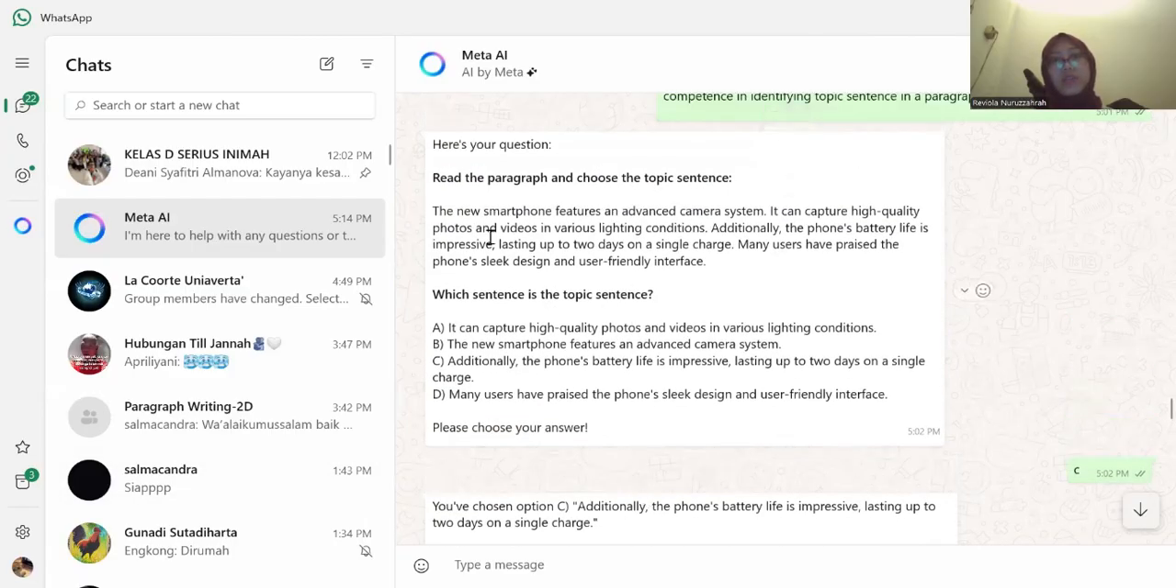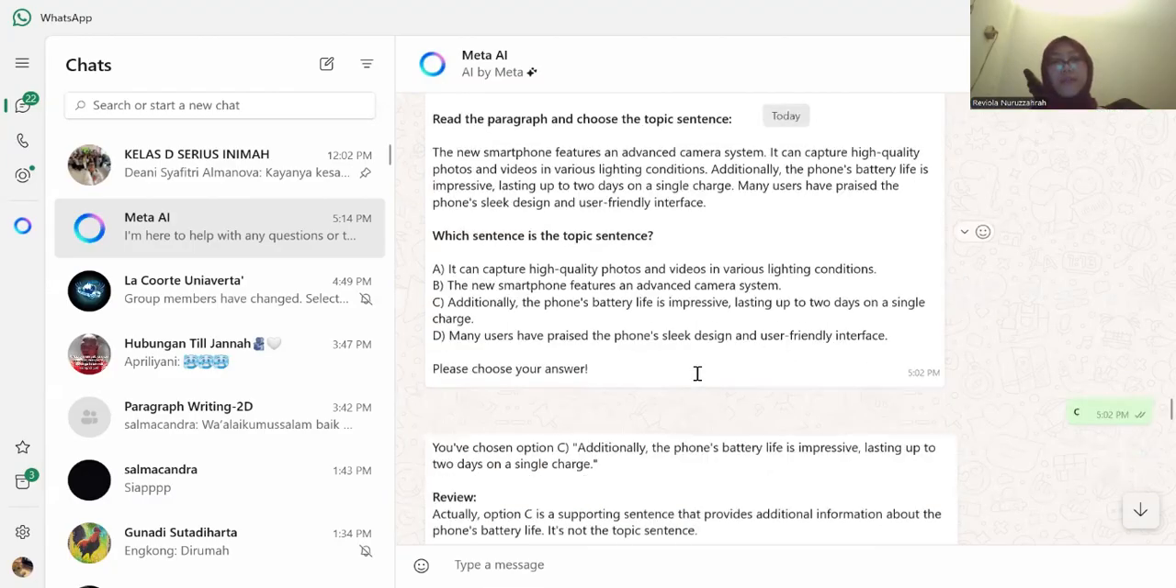Let's see the questions. The new smartphone features an advanced camera system. It can capture high-quality photos and videos in various lighting conditions. Additionally, the phone's battery life is impressive, lasting up to days on a single charge. Many users have praised the phone's sleek design and user-friendly interface.